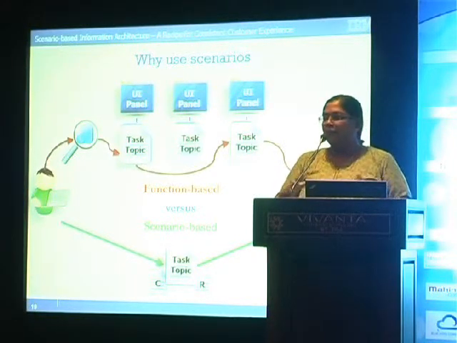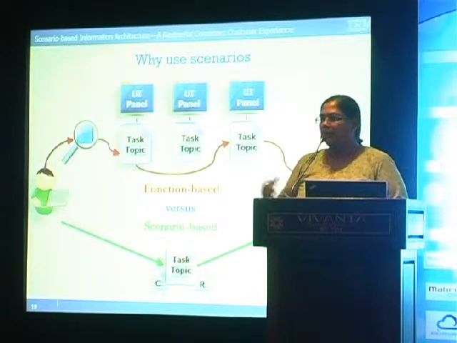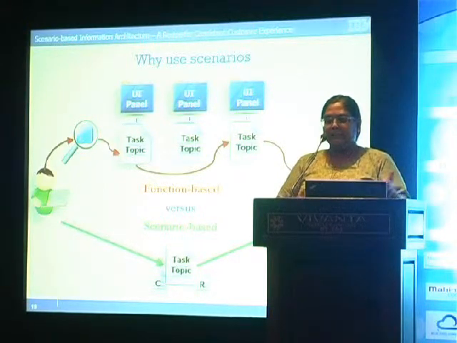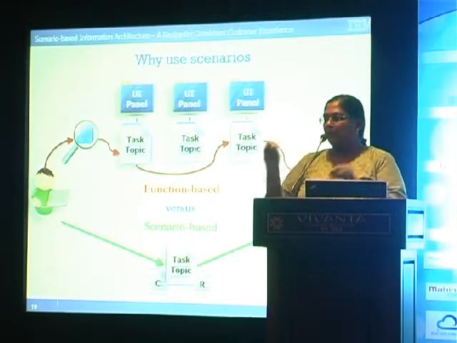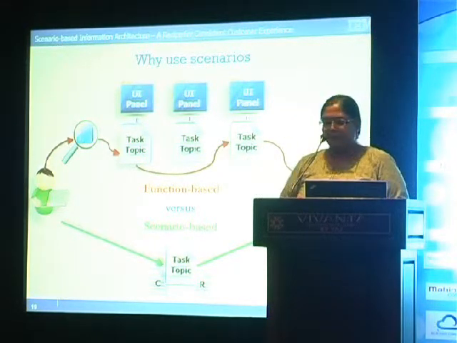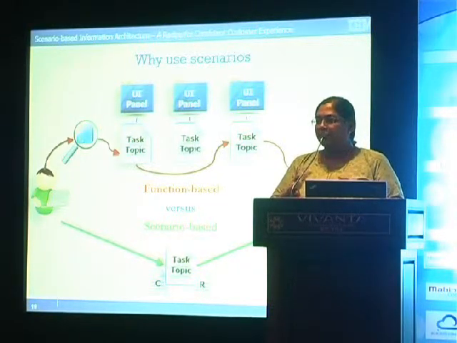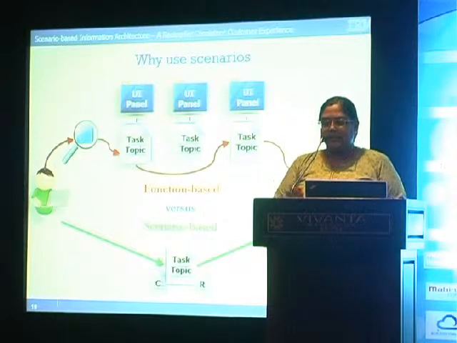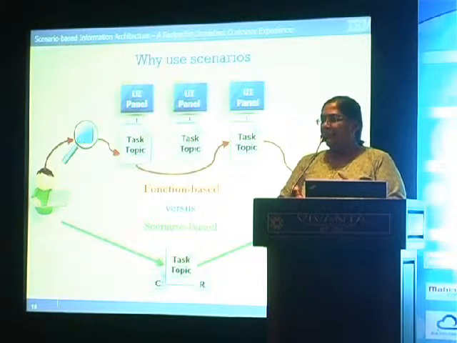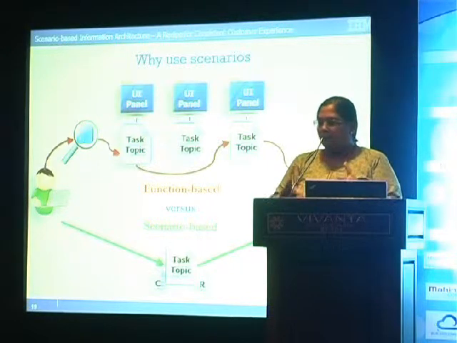So it goes according to the flow of that product, not according to the flow of the task that the user wants to do. So when the user actually starts doing it and searches in the documentation, he may have to go from topic to topic to topic, and then finally achieve his goal. That is function-based or product-based documentation. Versus scenario-based architecture, where we analyze the entire workflow and give all the things that the user needs to achieve his goal in a single place, in a single topic or a set of topics.